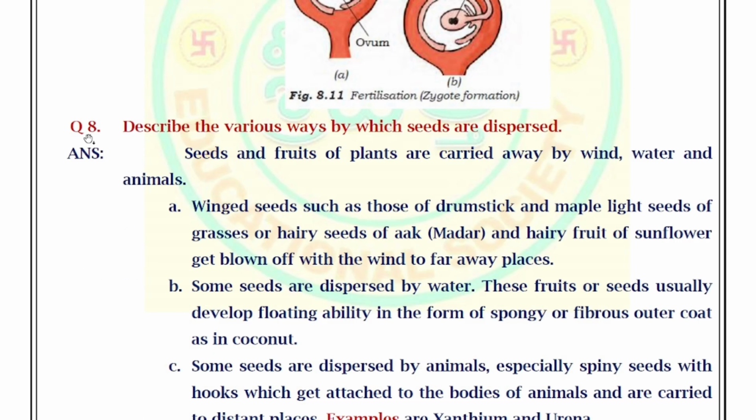Next, move on to question number 8. Describe the various ways by which seeds are dispersed. Answer. Seeds and fruits of plants are carried away by wind, water and animals. So seeds are dispersed through either wind, water or animals.